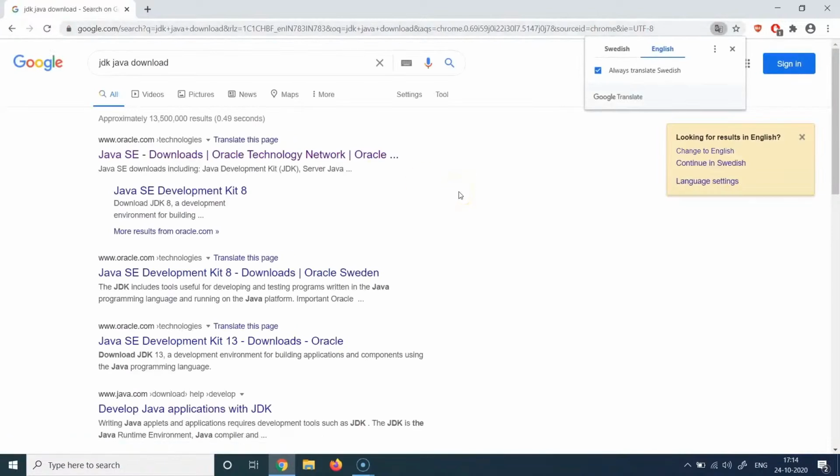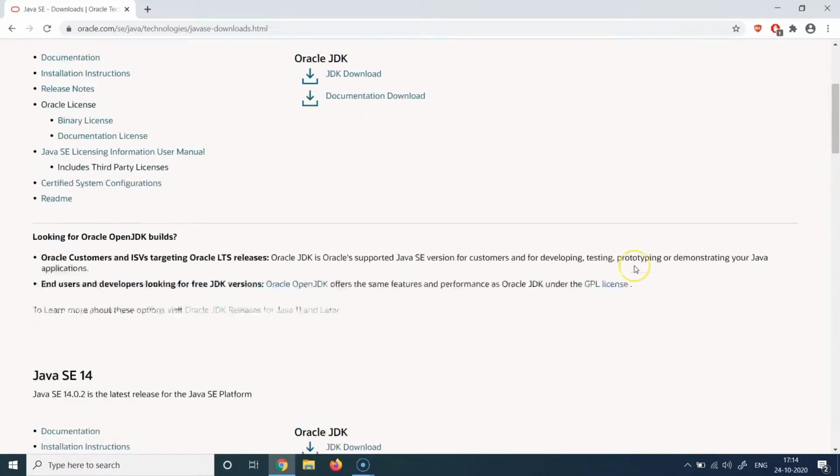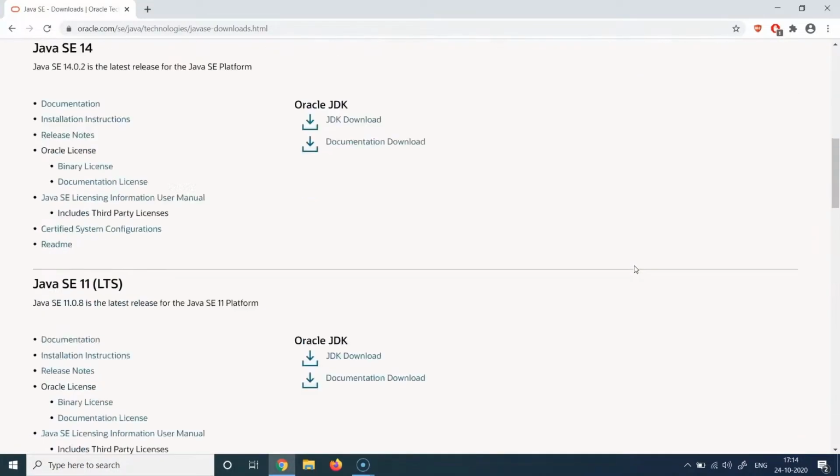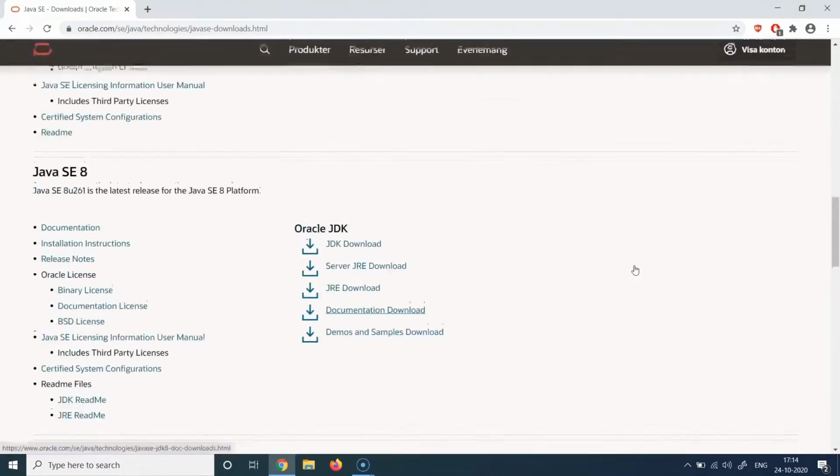Then you need to find the link which says oracle.com, because like we discussed in the previous lecture, Java is owned by Oracle. So we need to download it from the official website only. So we can click on this link which says Java SE downloads. It will bring us to the downloads page, and we will see different versions of Java. You can see Java SE 15, Java SE 14, you can also see Java SE 11 and all the previous versions.